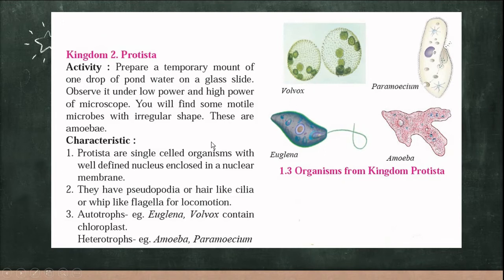Now therefore, as they have chloroplast, therefore they are autotrophs. Autotrophs means which will prepare their own food. They are producers, they are not dependent for the food on any other organism, therefore they are called autotrophs, self-sufficient. And heterotrophs, that is amoeba and paramecium. Heterotrophs means which are dependent on autotrophs for the food. Clear everyone? That means they cannot prepare their food on their own. They have to be dependent for the food on the autotrophs, that is other organisms.